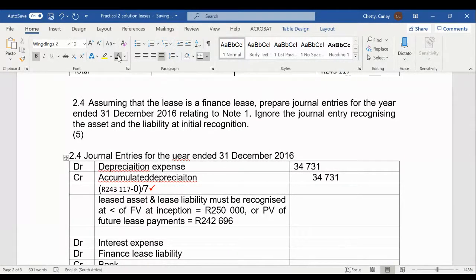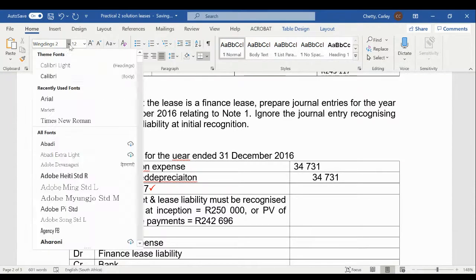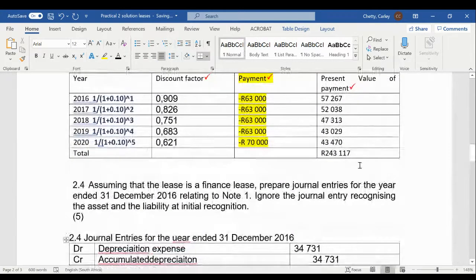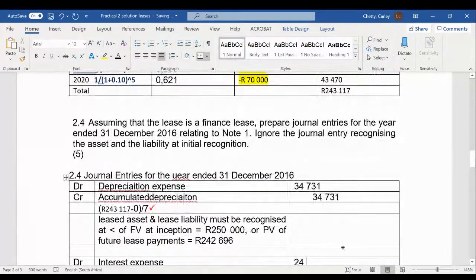Let me just check this. 243,117 times 10%. Let me just see. So 243.